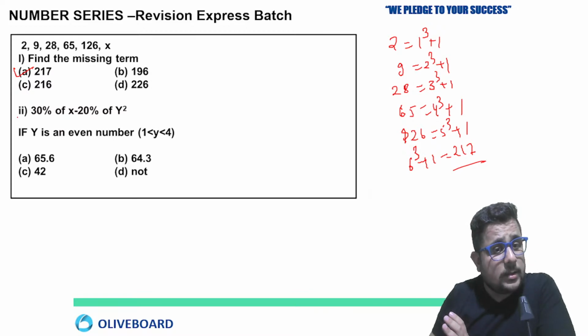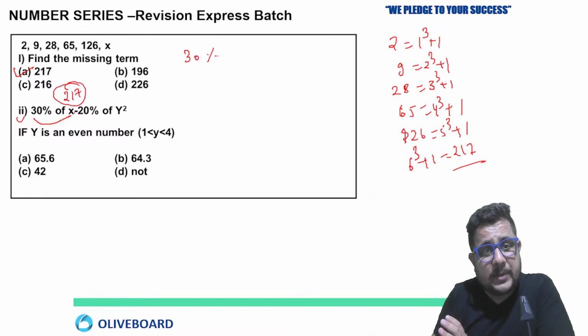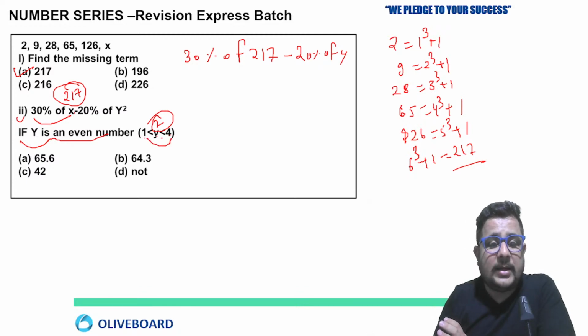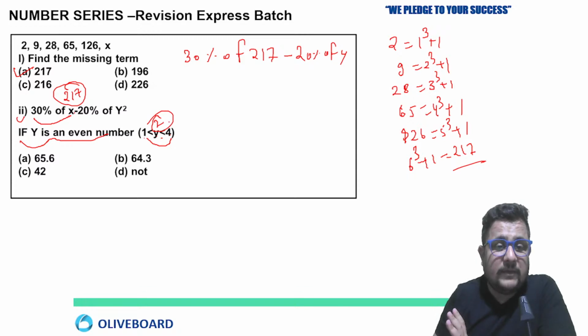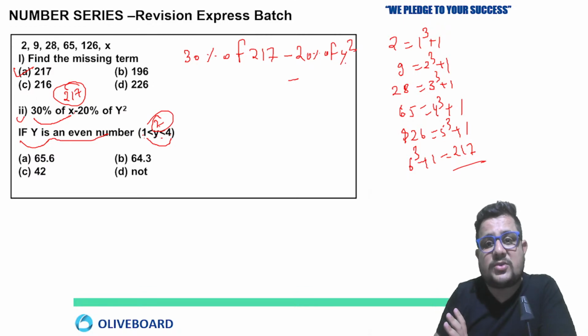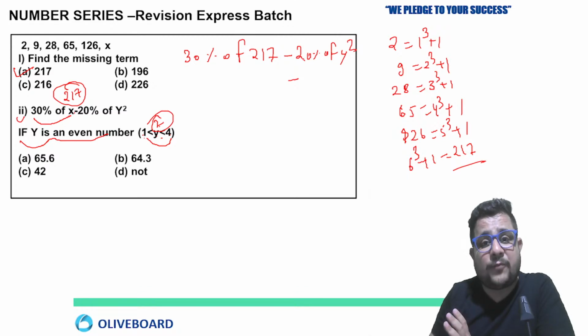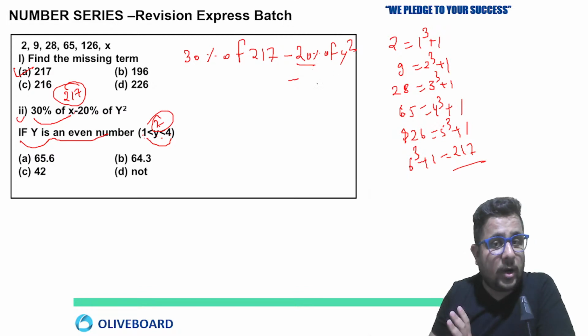Now next. Second is 30% of x, where x is 217. So 30% of 217 minus 20% of y square. Y is 2, as I told you, y is an even number more than 1 and less than 4. So y square is 2 square, which is 4. And 20% of 4 is going to be 0.8.